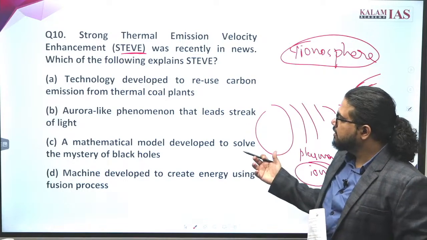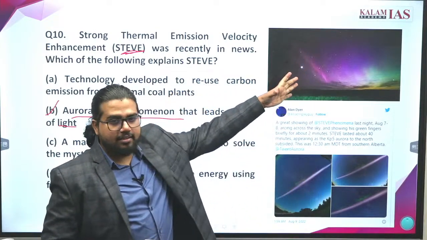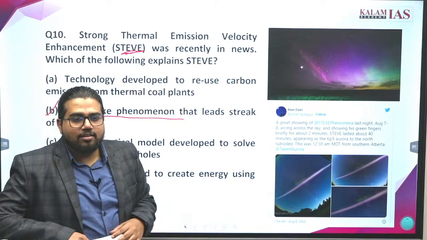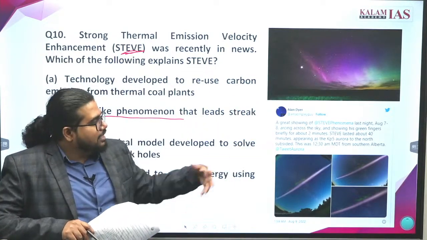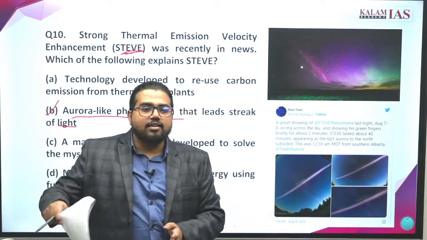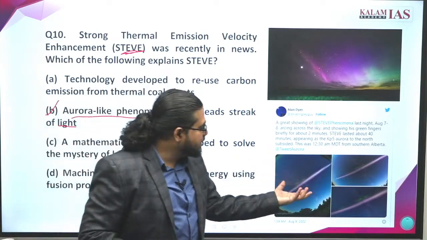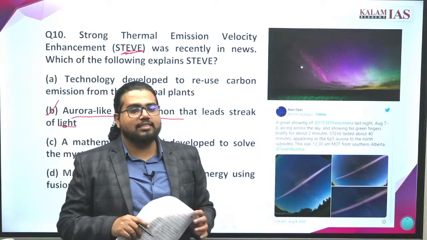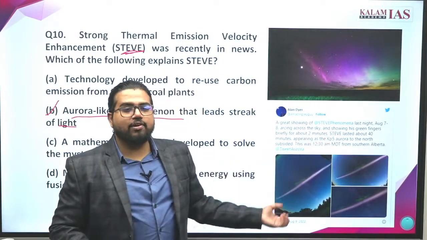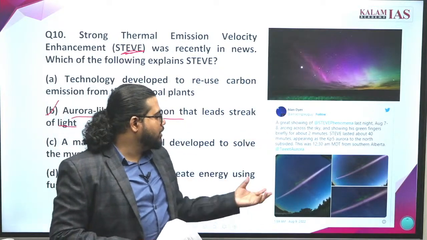Now what exactly is this, STEVE? This is very similar to aurora, something like this. Aurora may be the full sky, while these are like streaks, like rivers of aurora. And why is this happening? Studies are still going on. It was recently found in 2017, and after that, in 2-3 years, we found it at some places. One explanation is there is a stream of ions passing in the ionosphere. A 6-kilometer wide stream of ions is flowing fast, and due to this flow, when it happens at some places, we are seeing this stream.